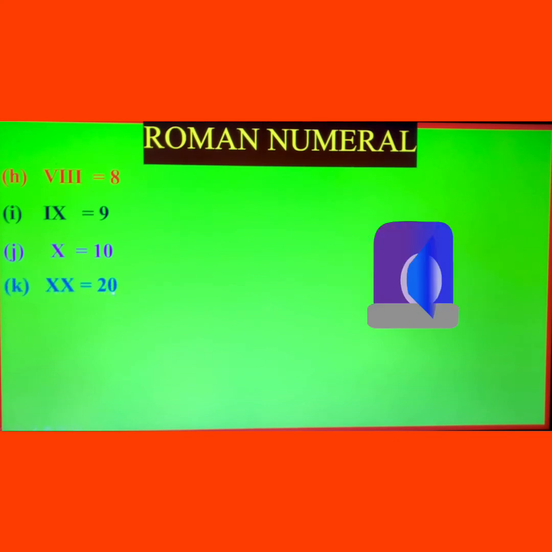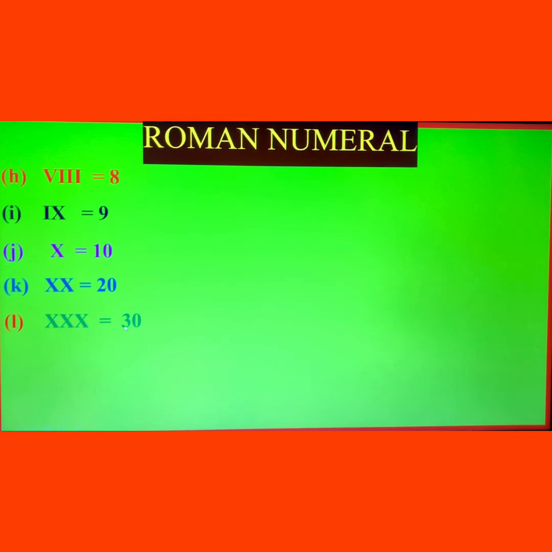Now XX is 20 because 10 plus 10 means 20, okay, and then XXX, X and X and X means 30 because 10 plus 10 plus 10 is 30. Keep in your mind, if you write any numeral 3 times, then it will be added just like that. III means 3.